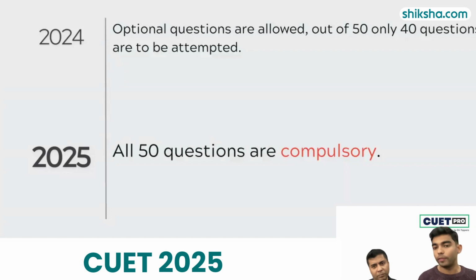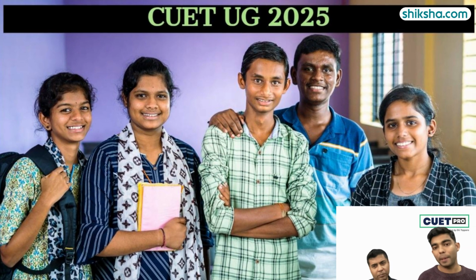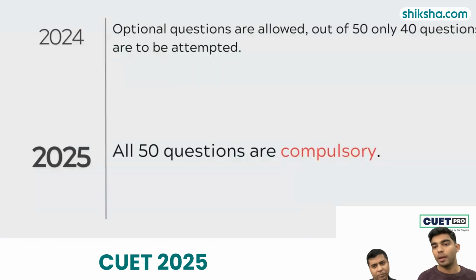And as you know that all 50 questions are compulsory, so you can't be leaving any stone unturned in order to make sure that you have that perfect CUET score. And I tell it all the time that CUET is not a question paper where you have to only attempt 40%, 50%, 60%. It's a paper where you have to get perfection marks, because you see students scoring 800 and 800, 788, 794. So students actually have to score really well to be able to make it to a good college. Anything you want to add?